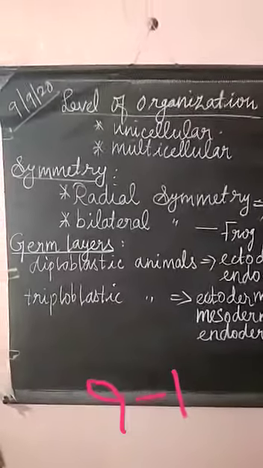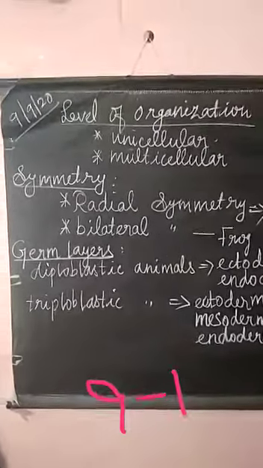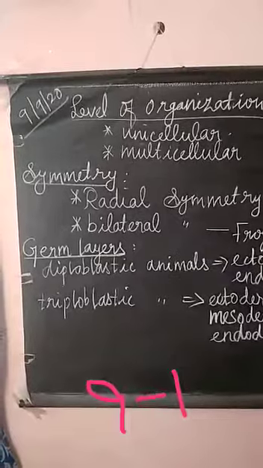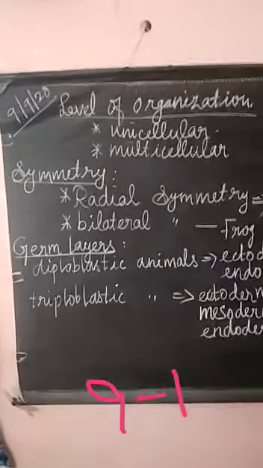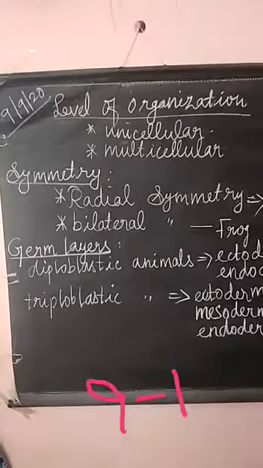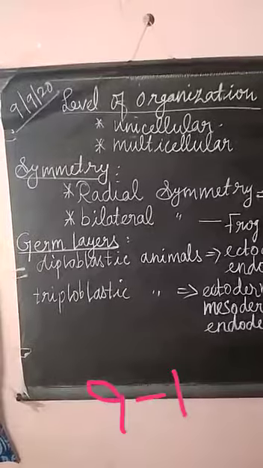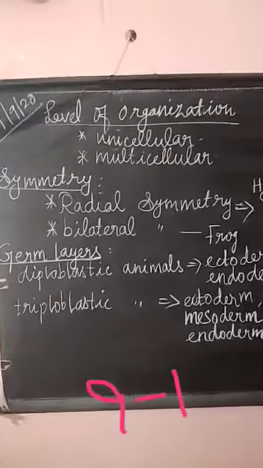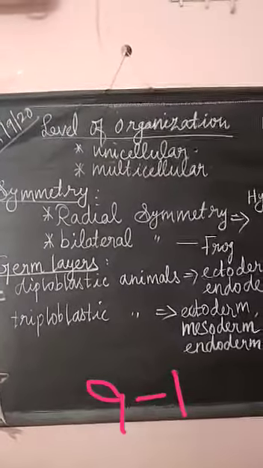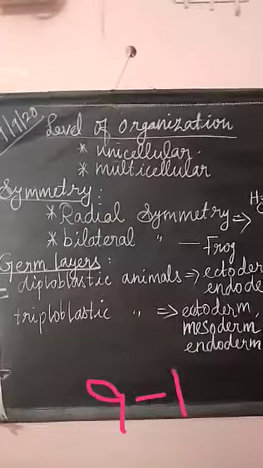Next one is symmetry. Symmetry means the plane of arrangement of body parts. It surely depends upon the arrangement of body parts. There are two types of symmetry. First one is radial symmetry, and another one is bilateral symmetry.